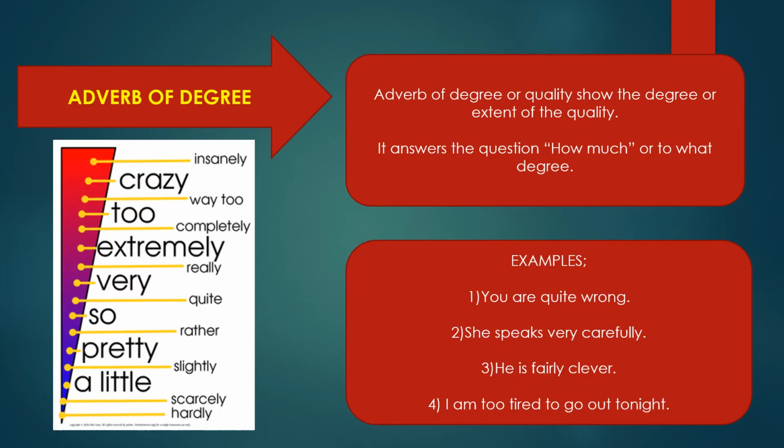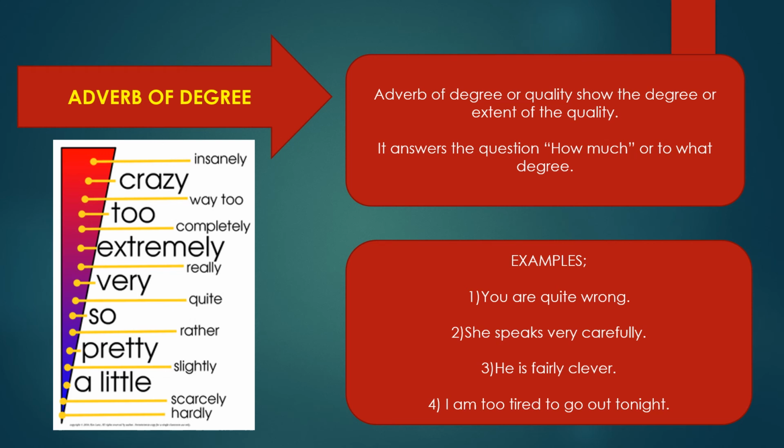Next kind of adverb is adverb of degree. What is it? Adverb of degree or quality shows the degree or extent of the quality, or it answers the question how much or to what extent. These are words like crazy, too, extremely, very, so, pretty, a little. These are all the words that show adverb of degree.